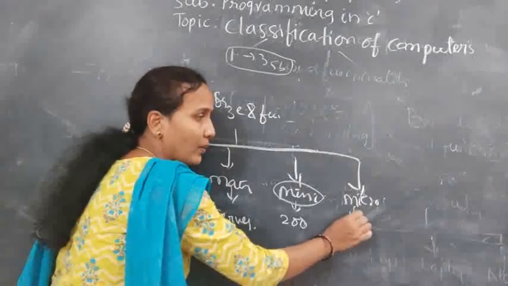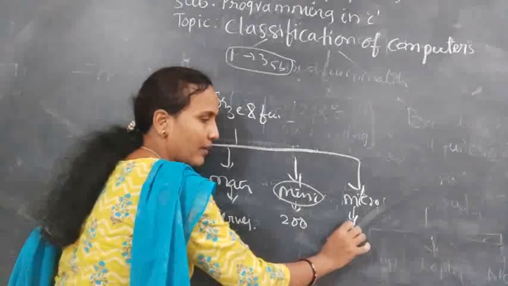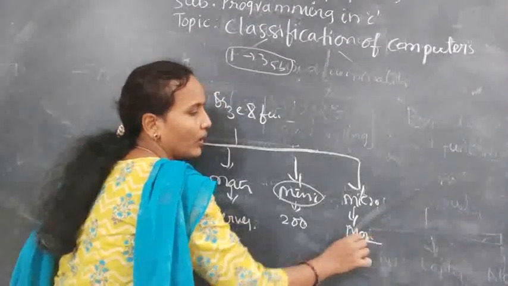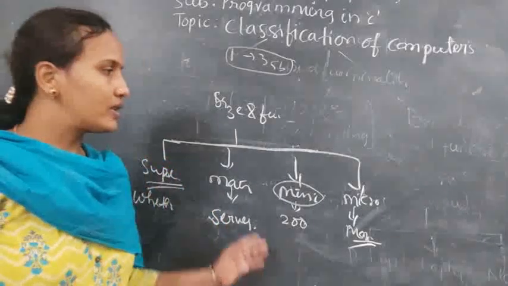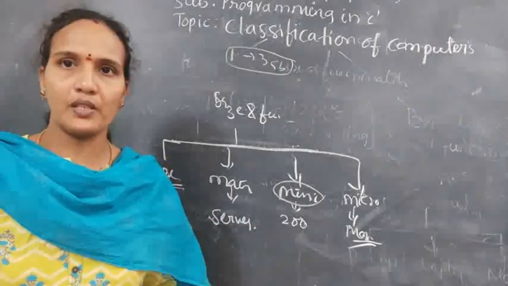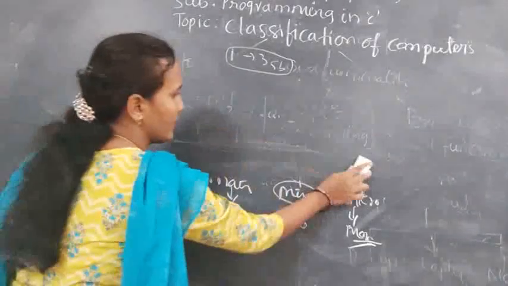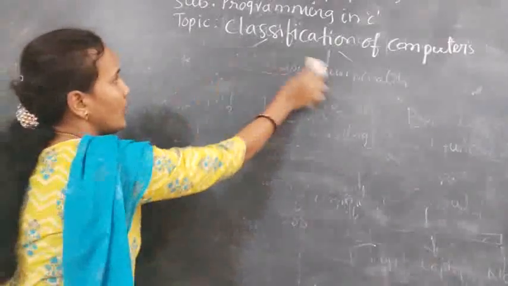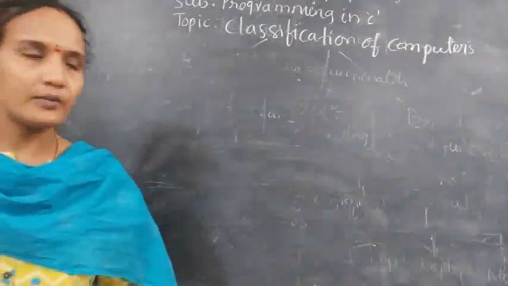And next, microcomputer, whatever system you are using at home, means maximum 2 users. Okay, 1 user can use the system at the same time. Understood? So this is about your classification of computers. Okay, in the next class we will discuss the anatomy of computers. So it depends on the use and the size of the computers. We have different types of computers. Thank you.